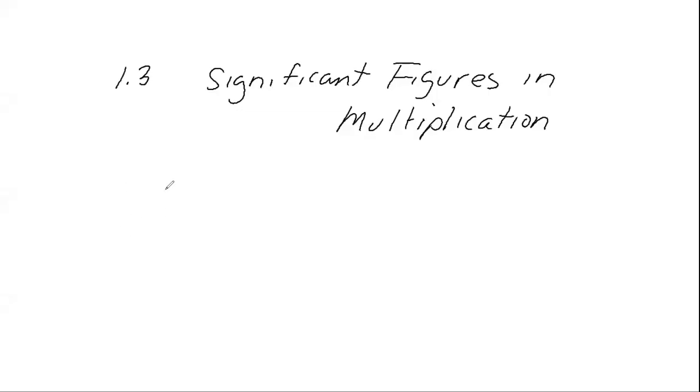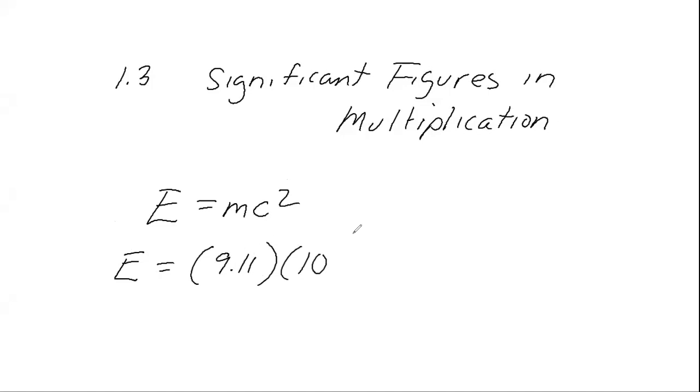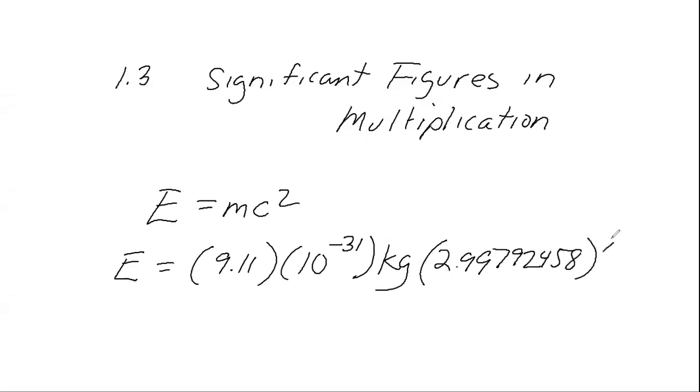We have been asked to solve for E from the equation E equals mc squared. So solving for E, we have E equals, we are given the mass, 9.11 times 10 to the negative 31st kilograms. And c is the speed of light, which you can look up and find to be 2.99792458 times 10 to the 8th meters per second. And this quantity is squared.